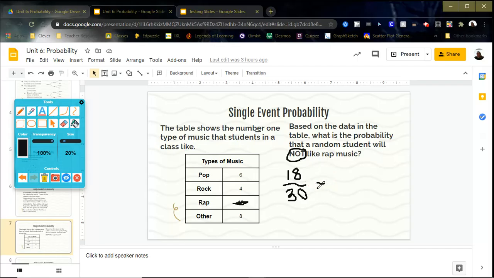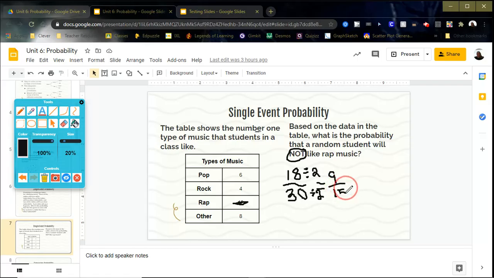And I can reduce that. Okay? So if you just see, I can just do it by 2. So let's just do it by 2 first. Because I know those are both even. So we're going to divide both by 2. Okay? 18 divided by 2 is 9. And 30 divided by 2 is 15.